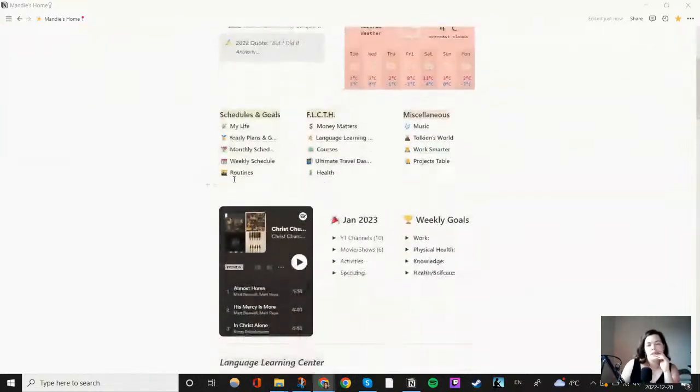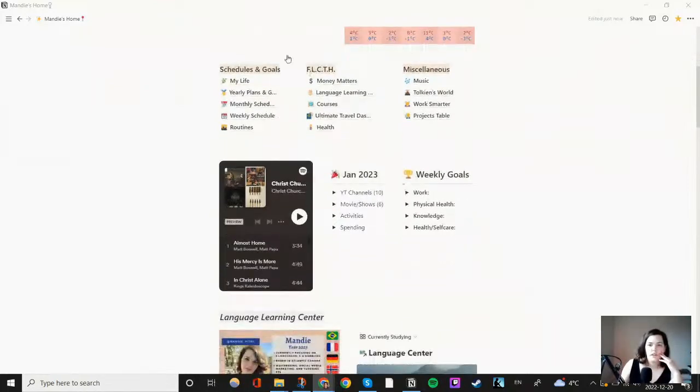But yeah, and then I've organized everything. I'll show you the main home page first, and then I'll dive into some of the pages that I think might be useful. So there's my schedules and goals. This one I don't use tons, but yearly plans, monthly plans, weekly plans, routines. This is just an acronym for financials, language, courses, travel, and health, because I didn't know what to call this section. So just a bunch of those things.